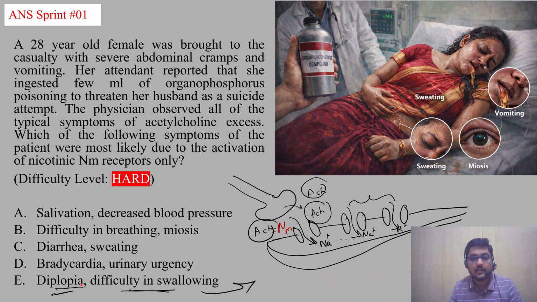So these are the two symptoms involved with only NM type of receptor activation, causing inactivation of voltage sensitive sodium channels, thereby arresting the conduction of the nerve impulse, leading to paralysis of skeletal muscles.